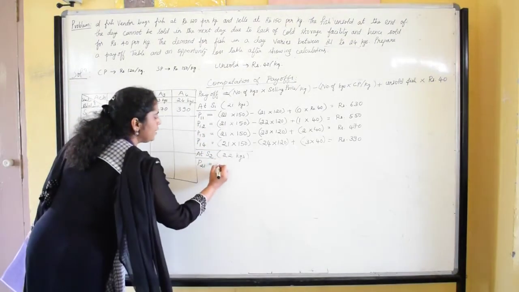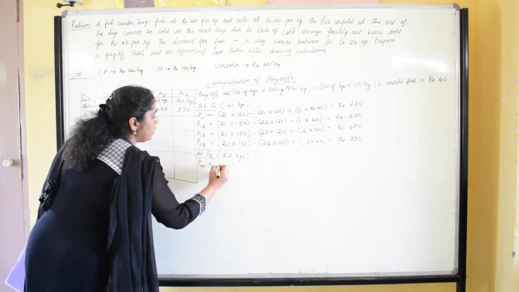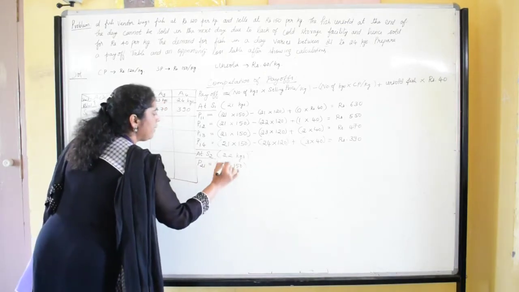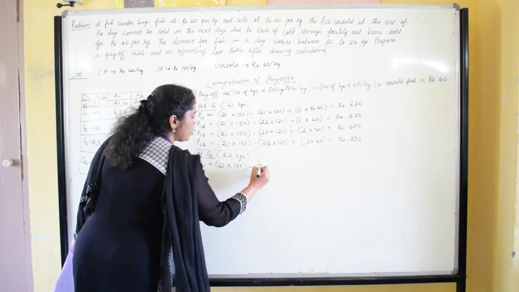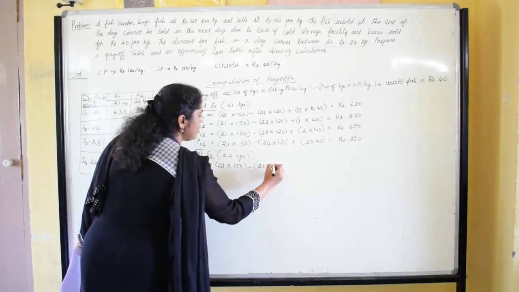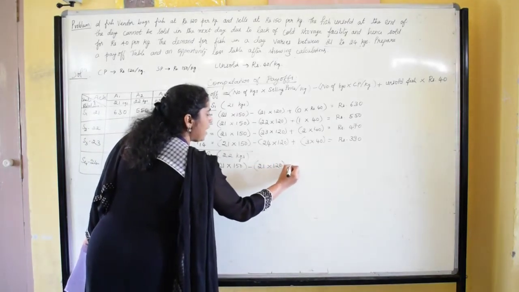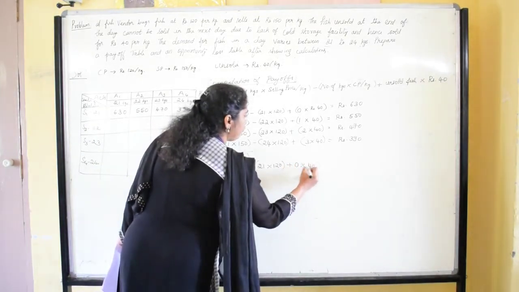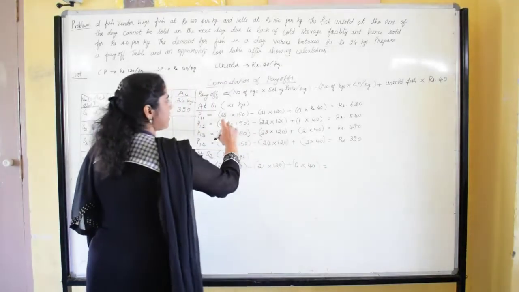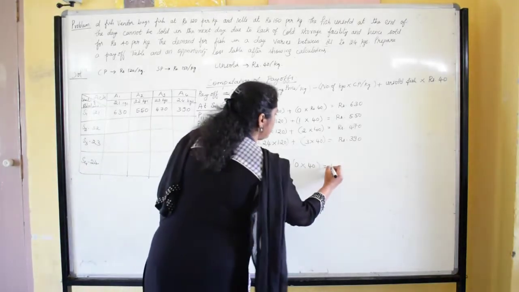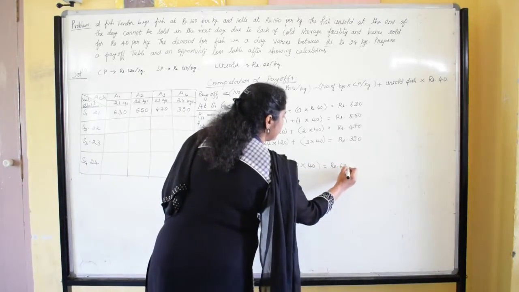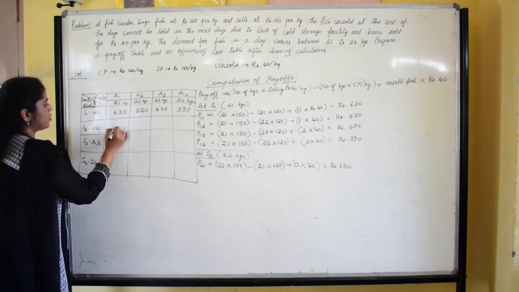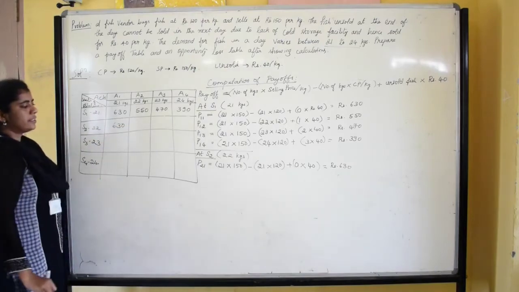So here, the fish that has been sold is 21 kgs at rupees 150, minus the cost price for 21 kgs of fish, into 120. Unsold fish is 0, nothing is left. So 0 into 40. If you calculate, we get rupees 630. When you simplify, you get 630 rupees. So I take 630 rupees here.